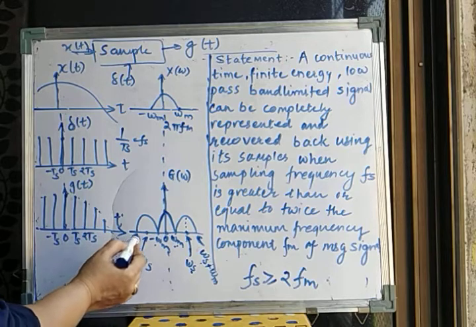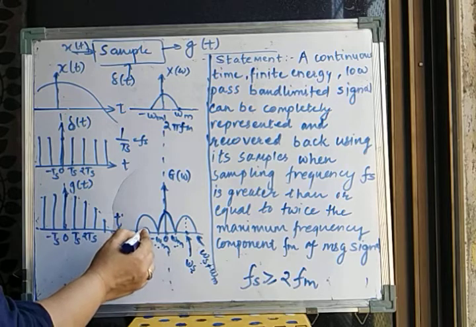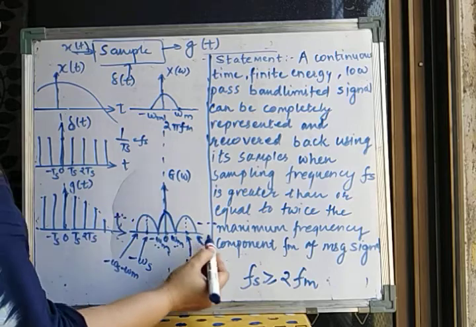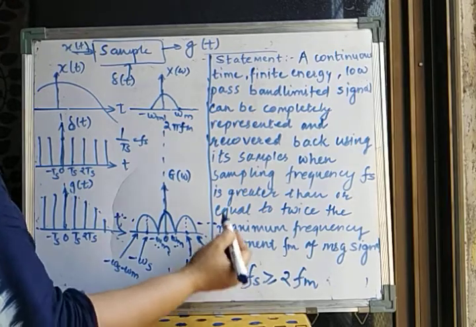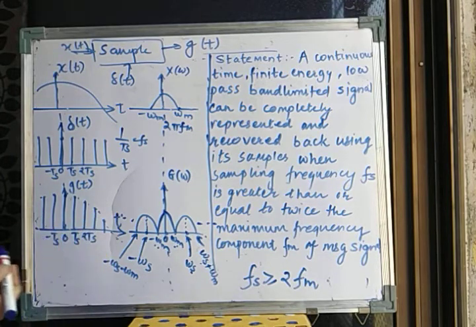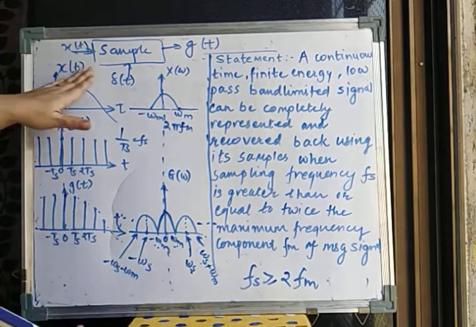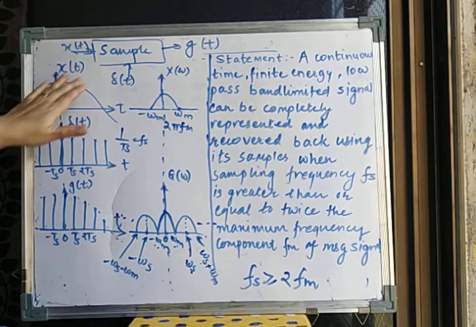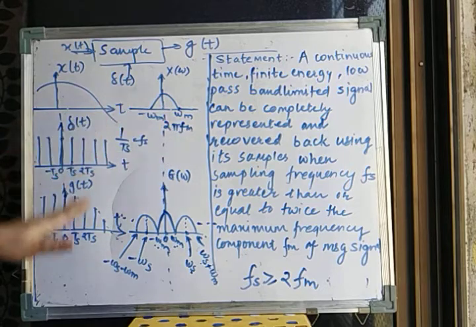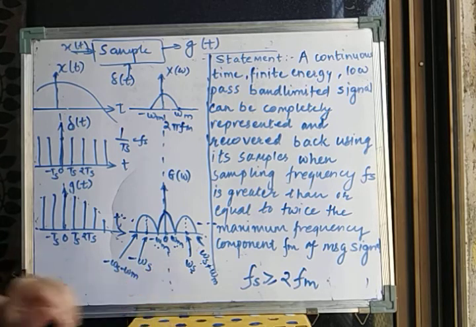Similarly, we will have one here from minus omega s minus omega m to minus omega s plus omega m, which is centered at minus omega s. And this will repeat. You will see the same thing at 2 omega s, 3 omega s, 4 omega s. On this side you will see it at minus omega s, minus 2 omega s, and so on. So this is the resultant after you sample your signal x of t. We have seen the original signal in time domain as well as in frequency domain. We have seen the resultant signal in time domain as well as in frequency domain.